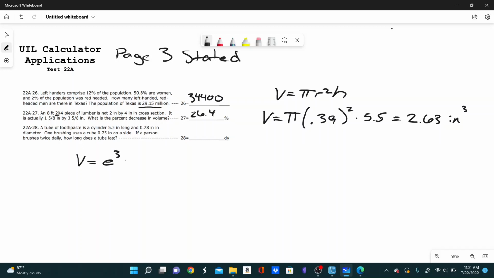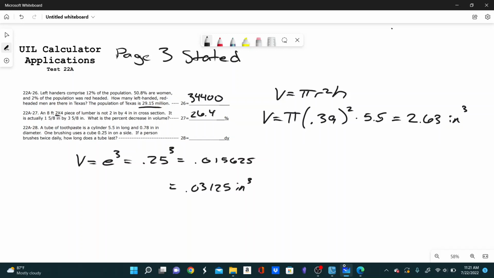And so if the edge is 0.25 inches, if we cube that, we get 0.01565 cubic inches. And then we brush twice daily, so the total amount of toothpaste used per day will be double that, or 0.03125 cubic inches.